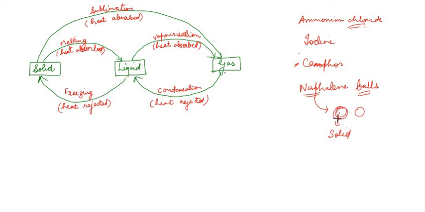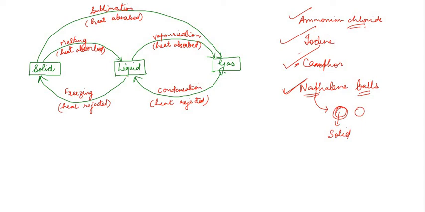This solid naphthalene balls absorbed heat from the surroundings, means from the inside of the trunk. वहाँ काफ़ी गर्मी है, वो heat को absorb करते गया और समय के साथ साथ वो gas में change हो गया. It did not convert into liquid. Gas में directly change हो गया. So this process is known as sublimation, and in this process these substances, ammonium chloride, iodine crystals, camphor, naphthalene balls, they absorb heat and then they convert into gas.